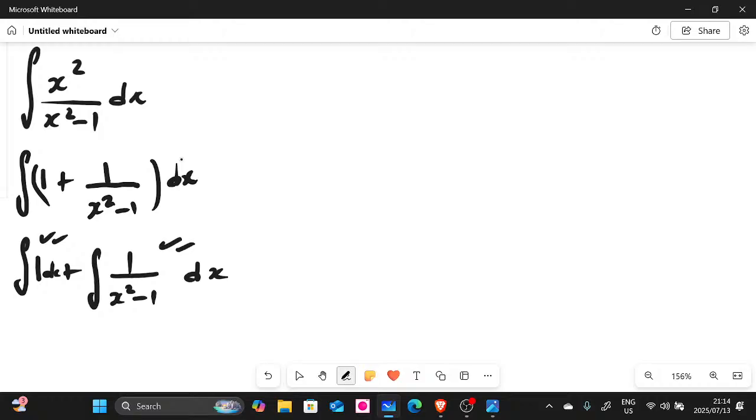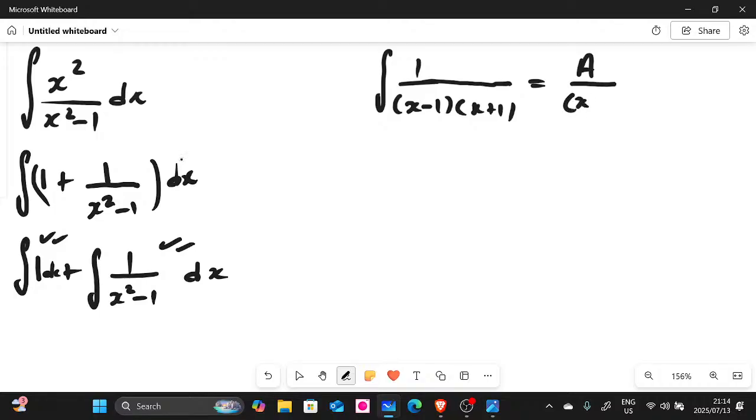We can say, 1, and then look, our denominator here is the difference of 2 squares. So we can say x minus 1, x plus 1. Our mic is still fine, guys. So I hope it won't switch off. So let's continue. We're going to choose the first one, which is x minus 1, a over x minus 1 plus b over x plus 1. Remember, we have to multiply by our denominator for both sides.